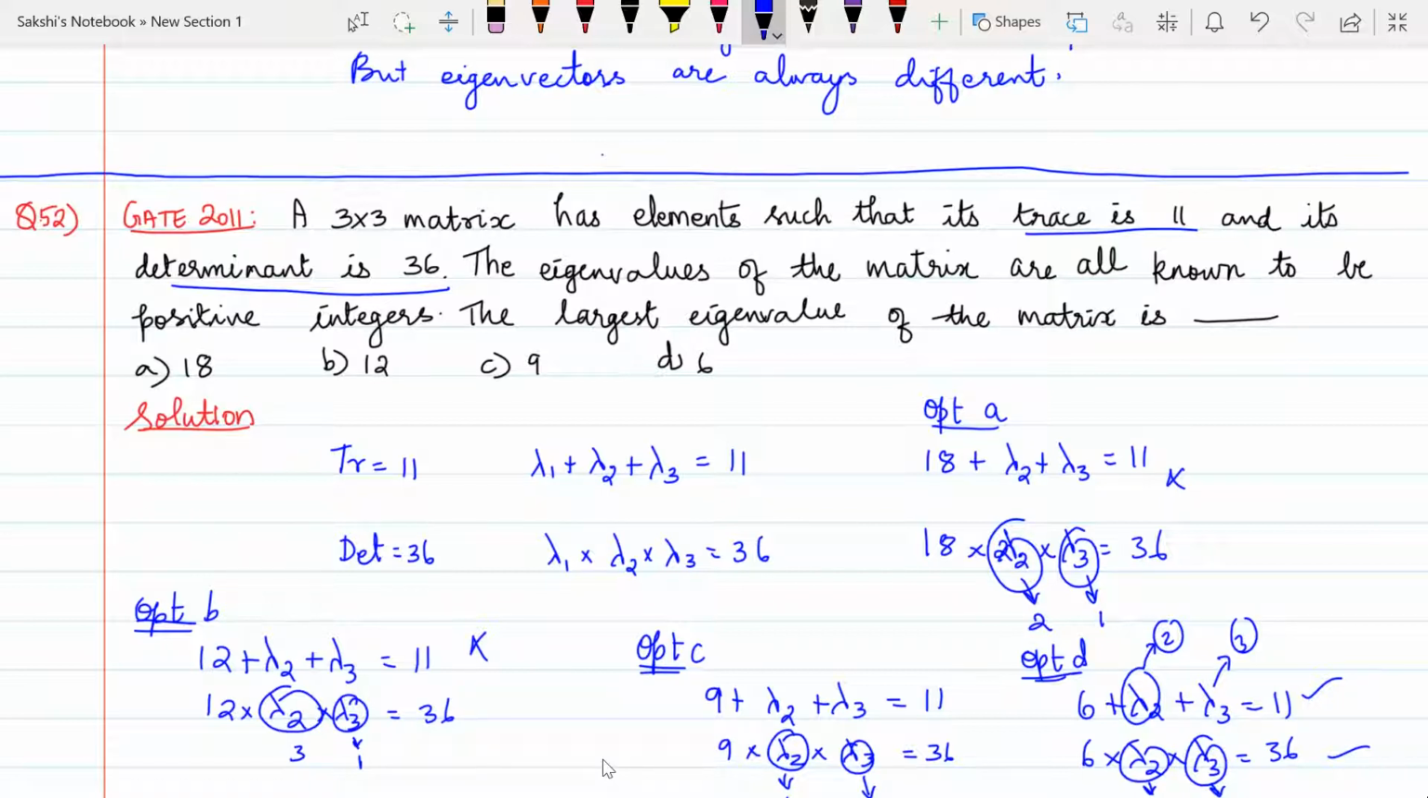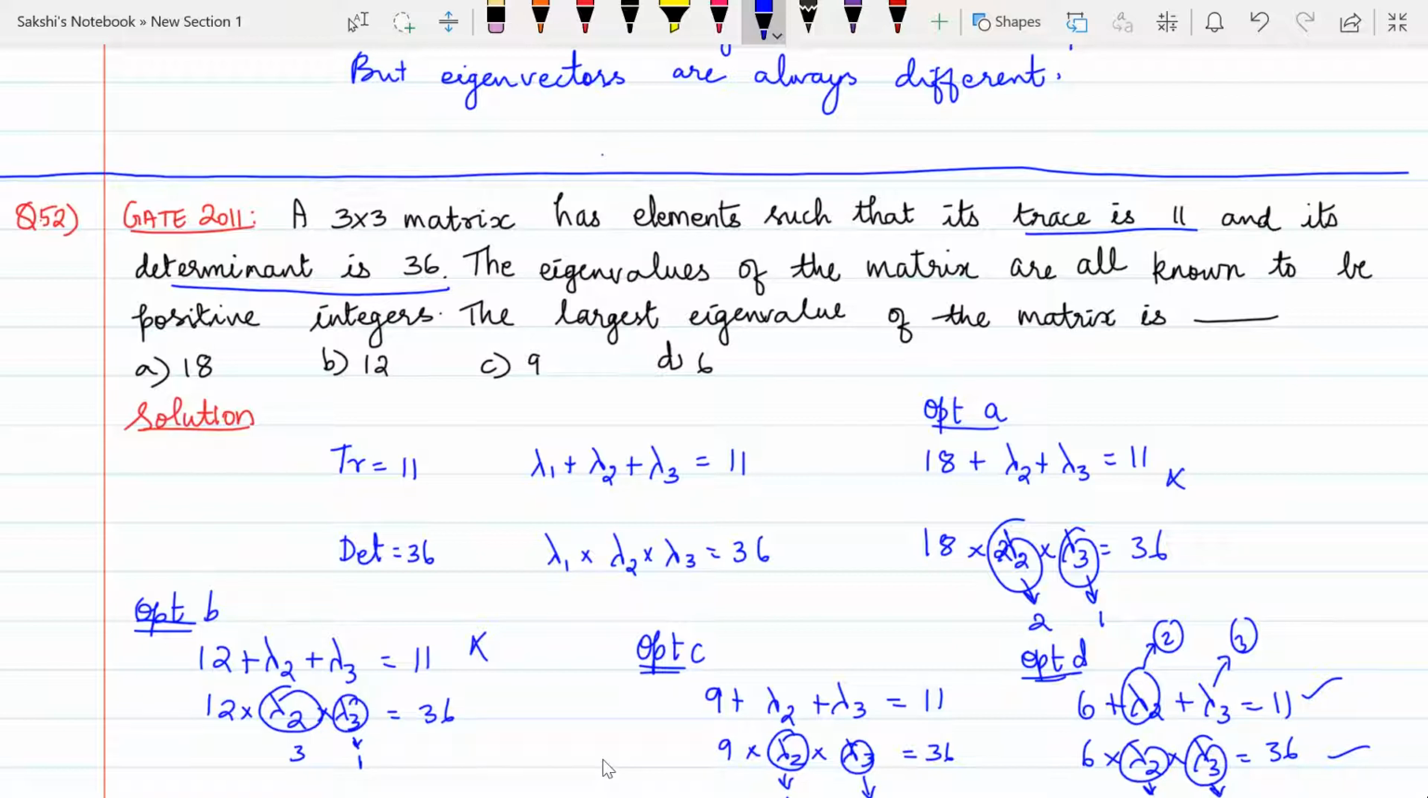Now we have to find the largest eigenvalue of the matrix. So we have to choose from the options. I'm going to use option A here, which is 18. Let me assume that 18 is my largest eigenvalue. If I put that in my trace, 18 plus lambda 2 plus lambda 3 will never give me 11. Also in the determinant part, 18 into lambda 2 into lambda 3, I can assume 18 into 2 into 1.